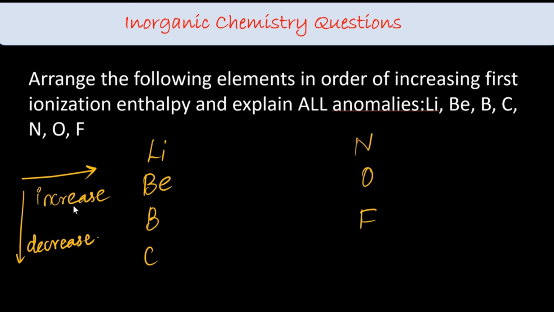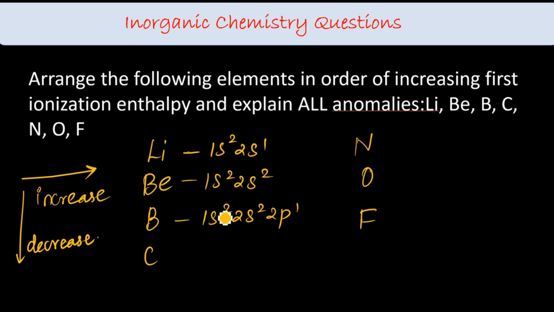Here, an important exception is there between beryllium and boron. Lithium is 1s2, 2s1, beryllium 1s2, 2s2, boron 1s2, 2s2, 2p1. So usually what we said, it increases, right? But compare beryllium and boron: boron is supposed to have more, no? But it is not, it's having less, because 2p has only one electron in it, so it is very easy to remove. So beryllium requires more energy than boron.